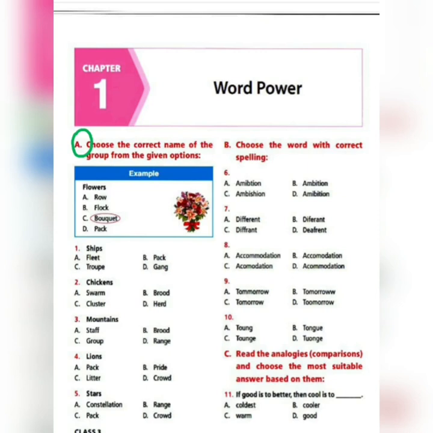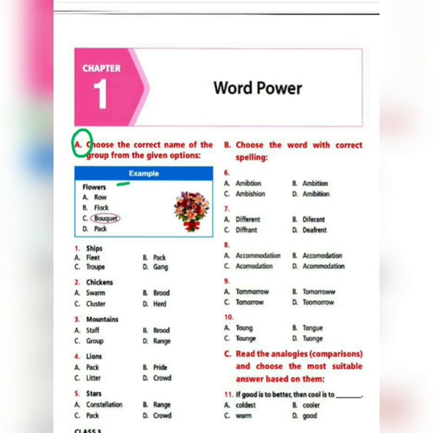So what we have to choose here is, there are some words given, and with each question number one word is written and you have to choose from the options what a group of that thing is called. Like one has been done for you in the example, flowers. Flowers is written and four options are there: A, row, B, flock, C, bouquet, and D, pack.